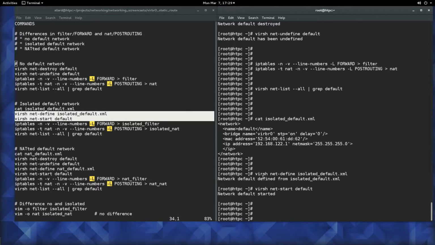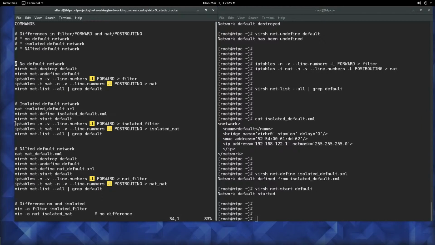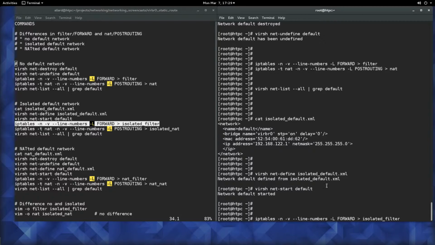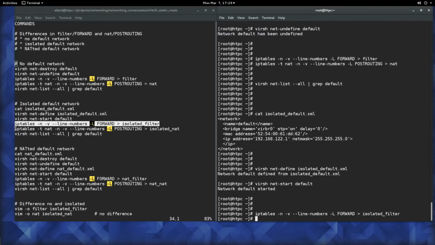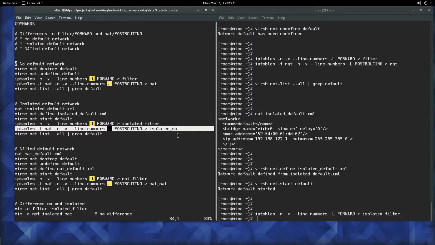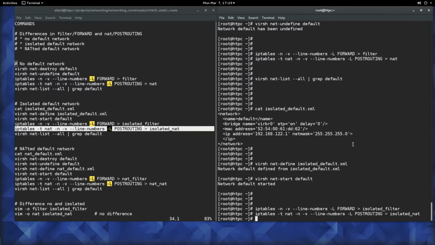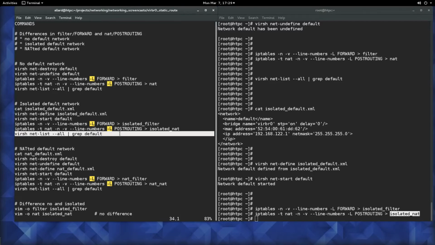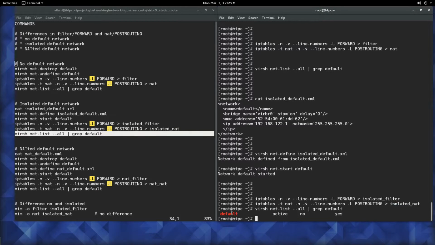We are successful. So now we are going to capture again the different chains in the different tables. So in this case we are going to capture the forward chain in the filter table and we place it in the file isolated filter, and over here we are going to capture the postrouting chain in the NAT table and we are going to put it in the isolated NAT file. Okay, so let's see. We have over here the default network and it's active. No means it's not autostarting.